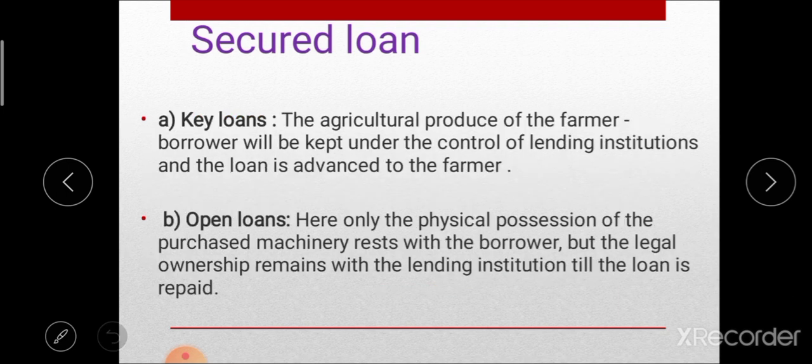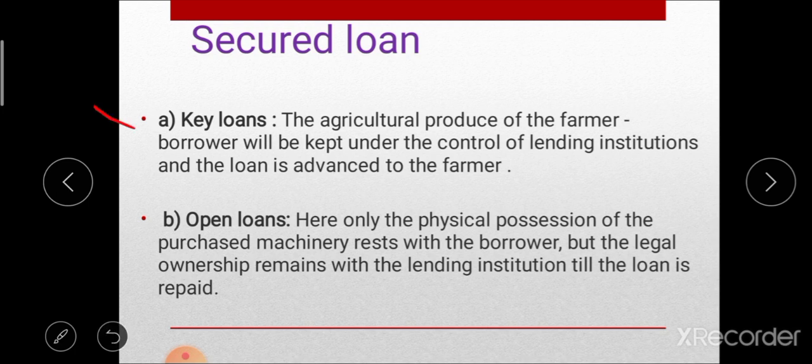This hypothecation loan is again divided into two subtypes. The first one is key loan. Key loan is when the agricultural produce of the farmer borrower is kept under the control of the lending institution and the loan is advanced to the farmer. That means agricultural produce is kept as security for the lending institution. After repayment of the loan, that agricultural produce is handed over to the farmer. This is called key loan.